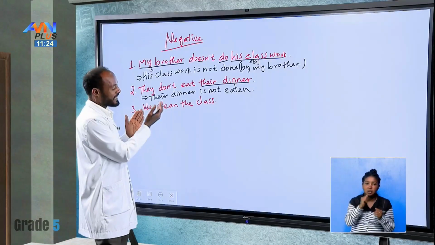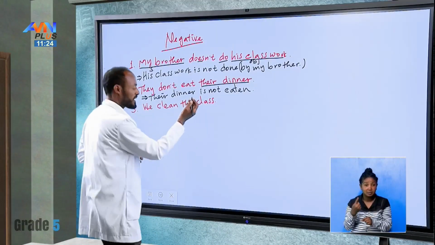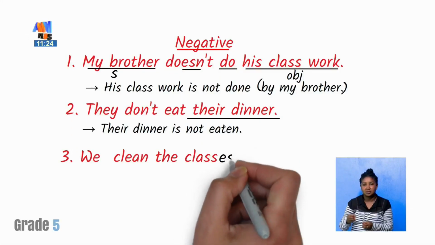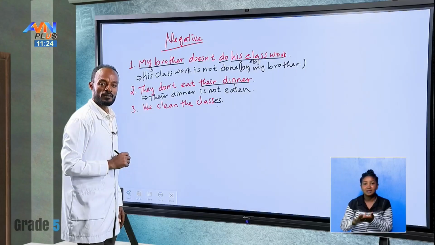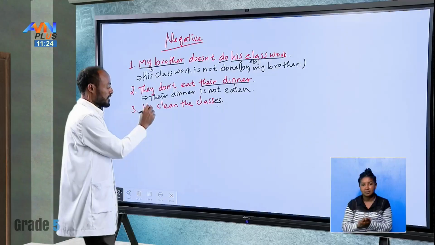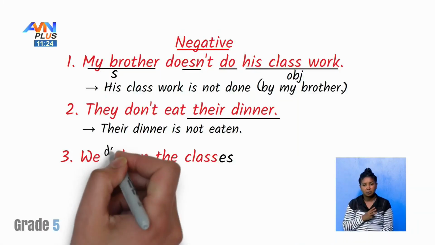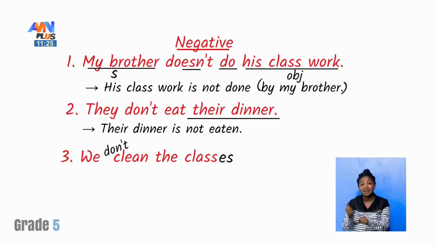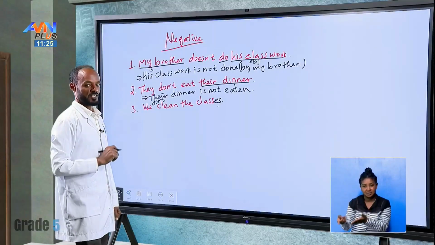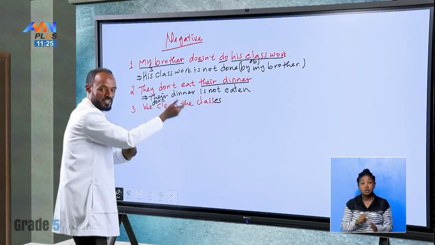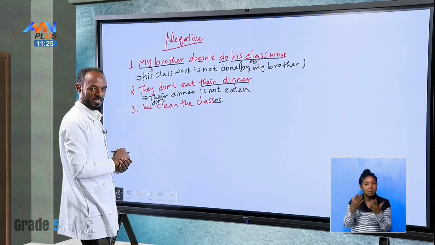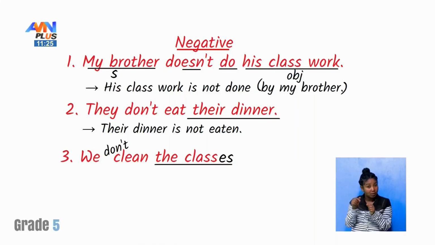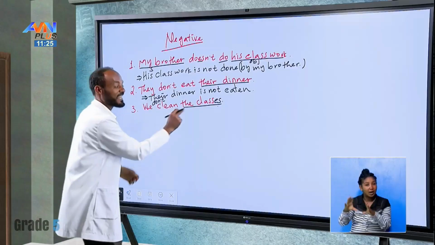What about this? We clean the class. Or maybe we can say here, classes even. We clean the classes. Let's do here, we don't clean the classes. So can we change this one into passive voice? Yeah. Bear in mind, this one is plural. The classes.